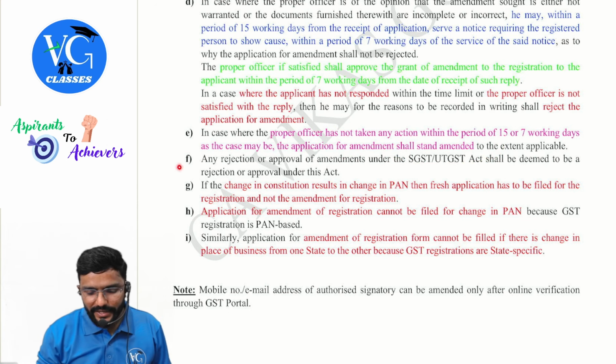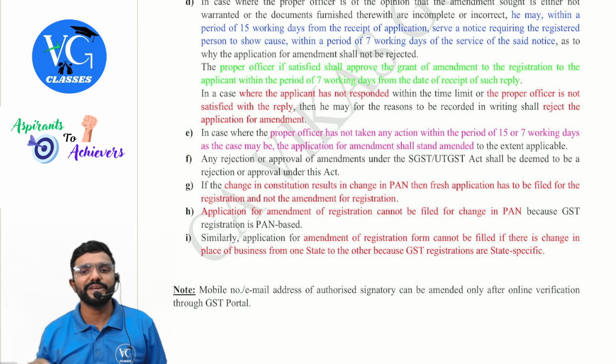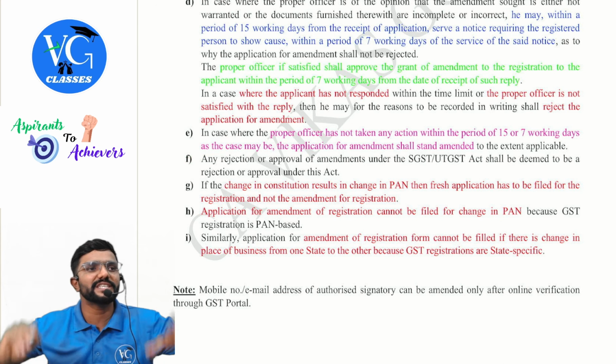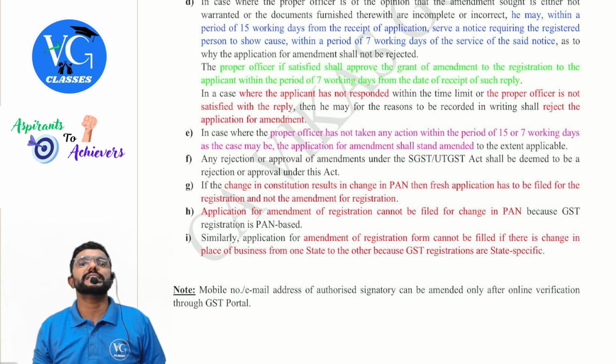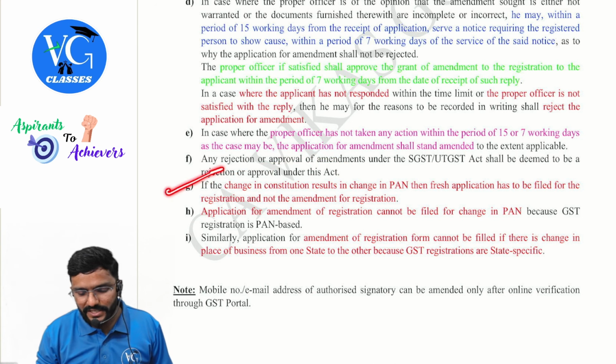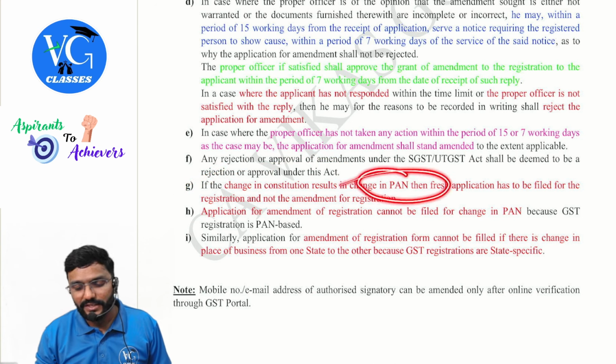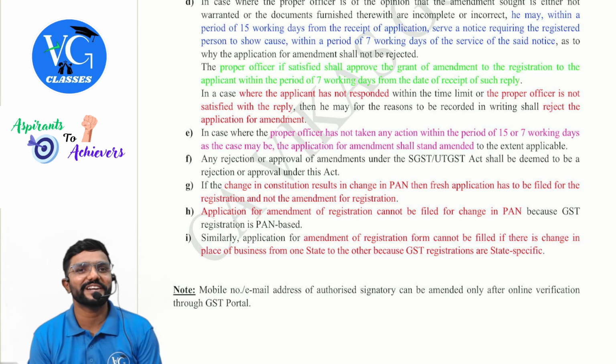Next, F. Any rejection or approval of amendments under the SGST Act or UTGST Act shall be deemed to be rejection or approval under this Act also. This Act means here which Act? CGST Act. Next, if the change in the constitution results in change in PAN, then a fresh application has to be filed for registration and not an amendment for registration.